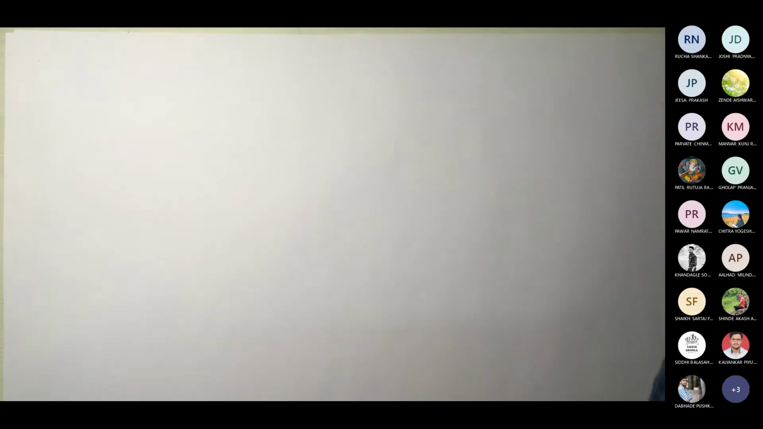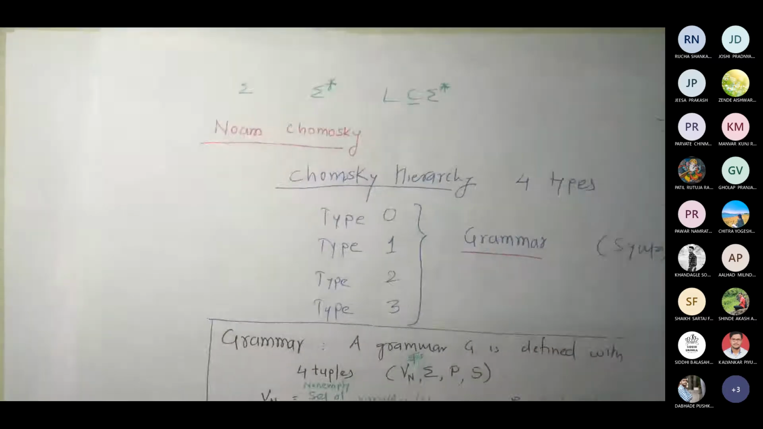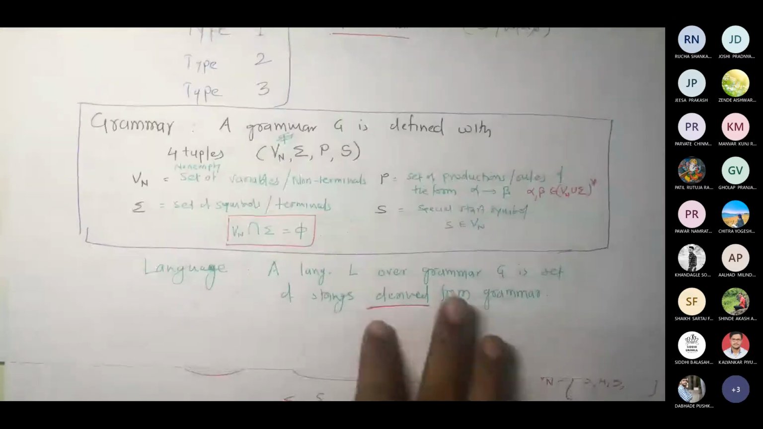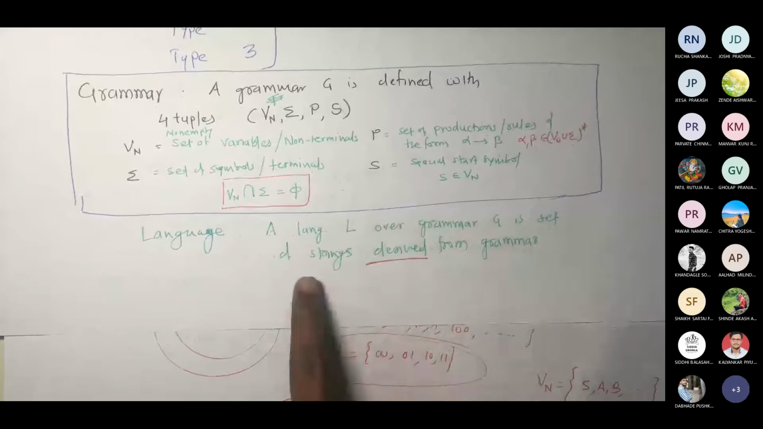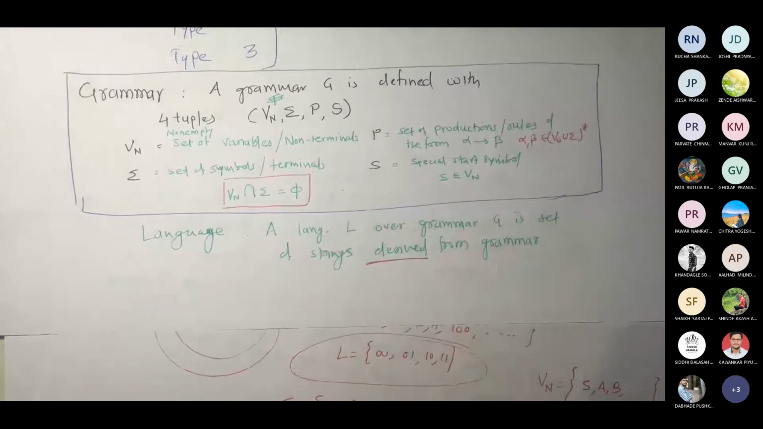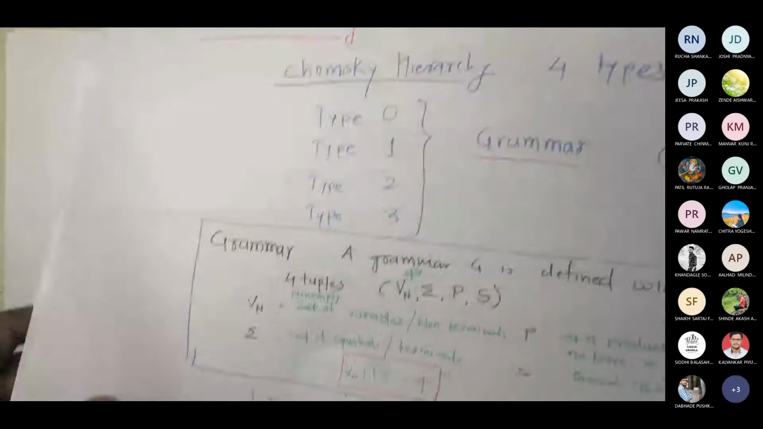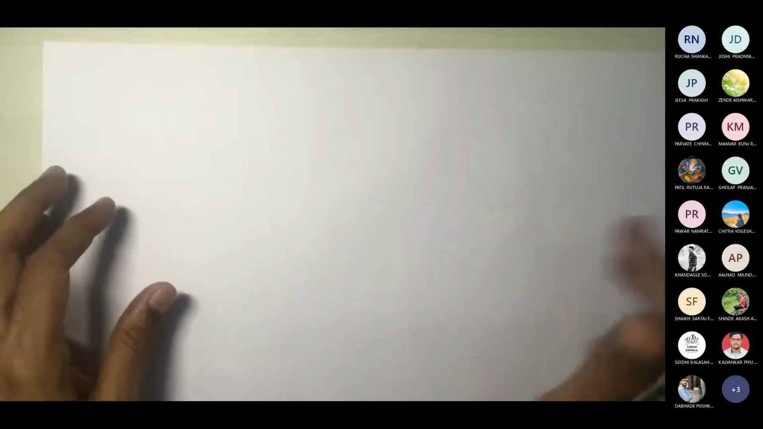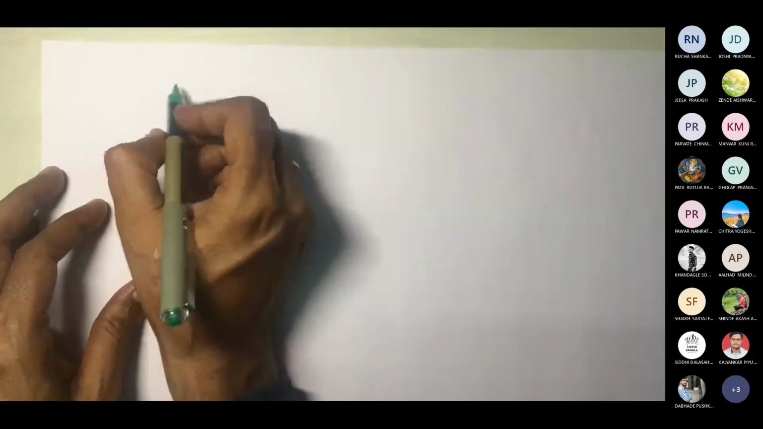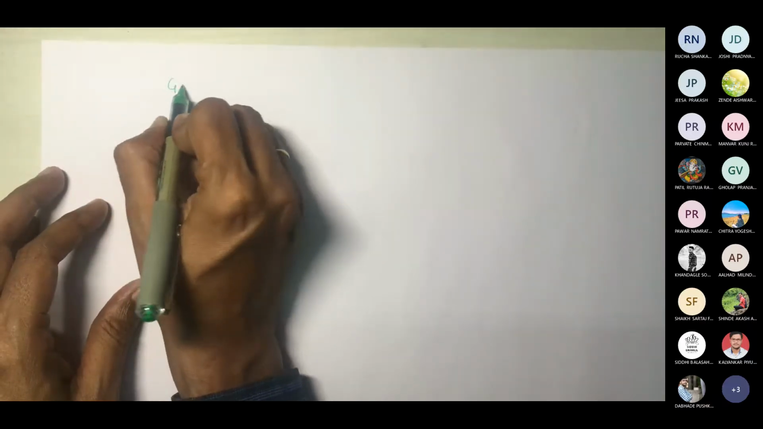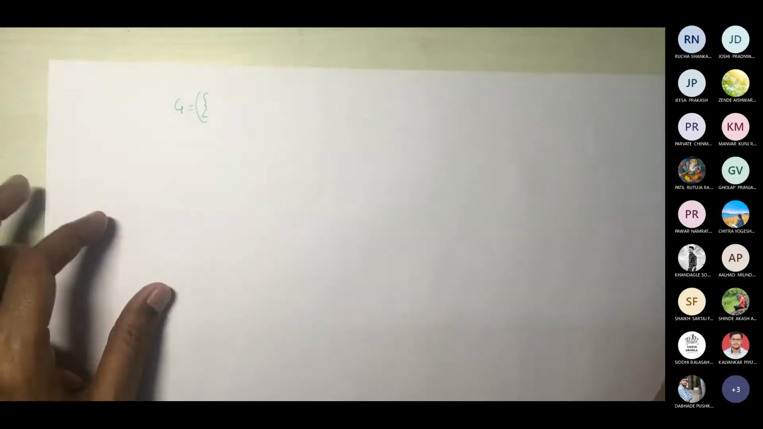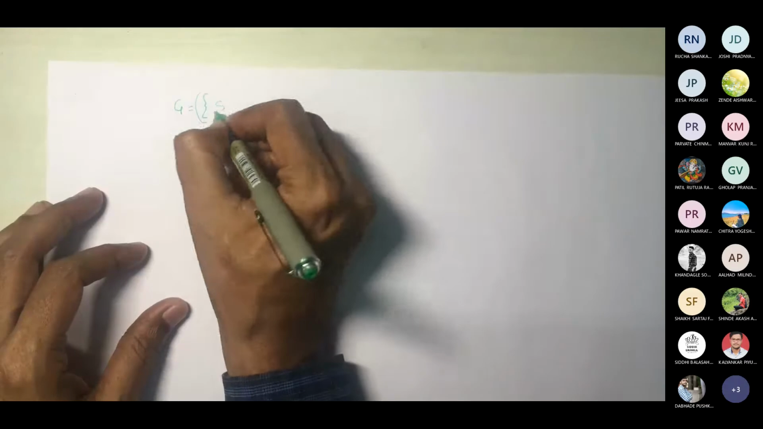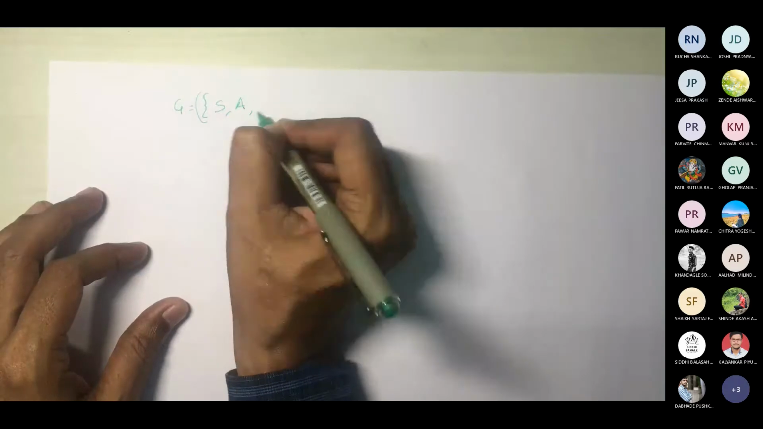If you recall, we were discussing that the language L over grammar G is the set of strings derived from the grammar. What exactly does it mean? How exactly will the grammar look? Let me give a grammar definition as grammar G, which is a 4-tuple. Let us say my variables are S, A, B.